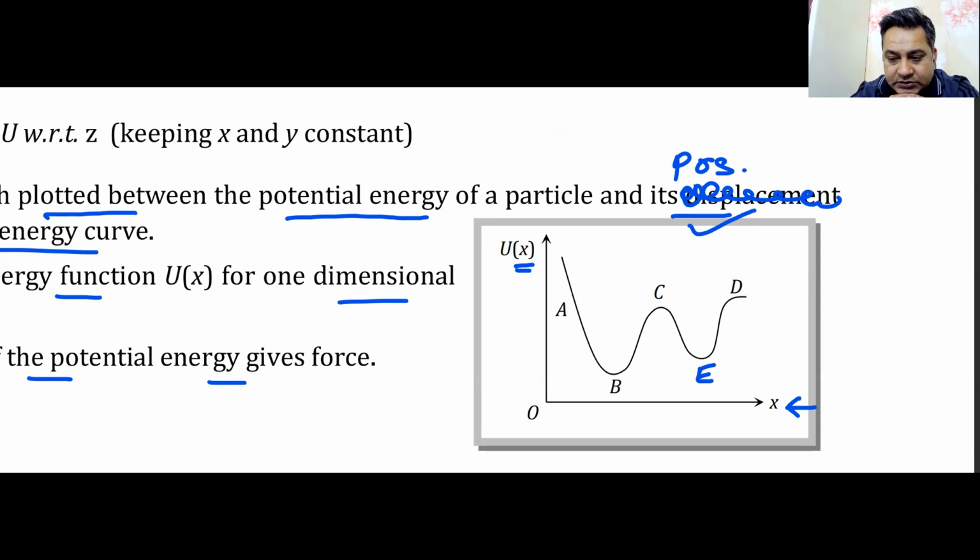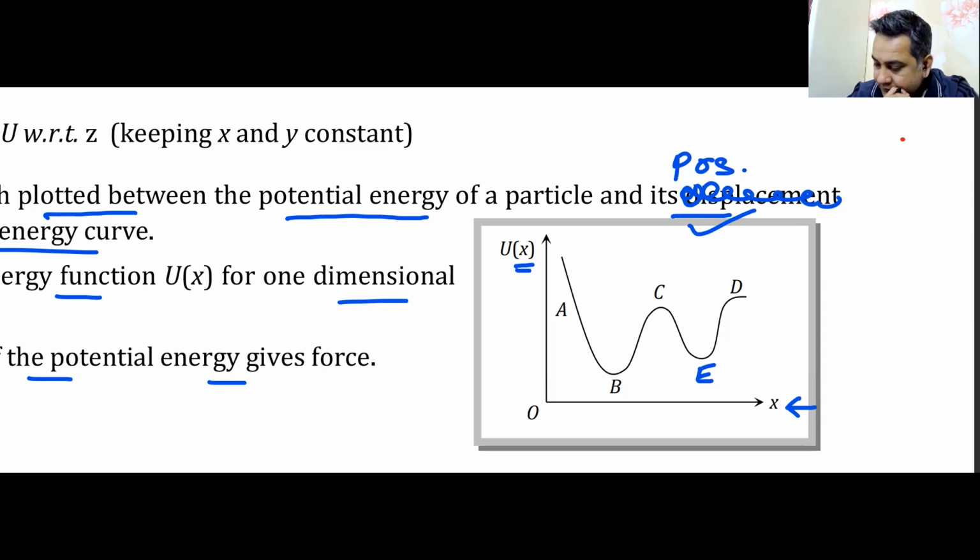Can you tell me in which portion of the graph the force is attractive in nature? The graph is in front of you, and it's also in your notebooks by now. I will mark it with red. So you tell me, anyone, in which region is the force attractive, and how do you find it out? Wherever the slope is positive, force is negative and force is attractive. Yes, waiting for your answers.